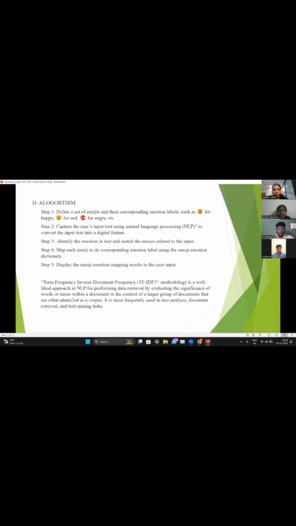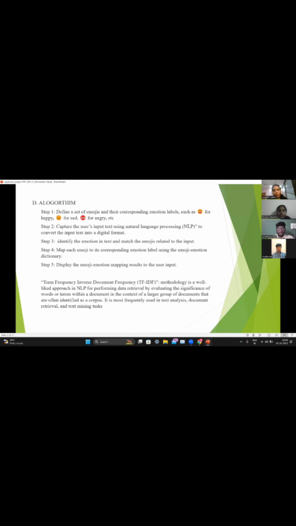Next, the algorithm. The first step of our approach is that we have defined a set of emojis with the corresponding emotion labels, like happy emojis for happy sentences and sad emojis for sad sentences. Like that, we have defined 13 emojis with 13 emotions.